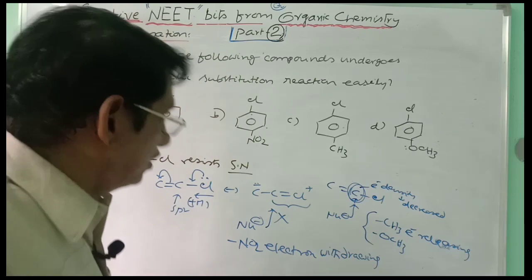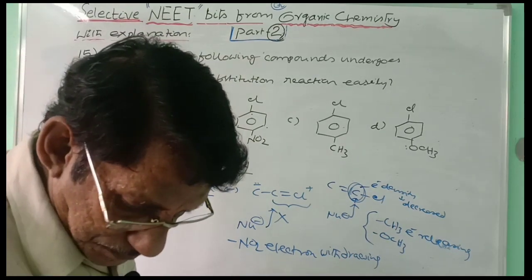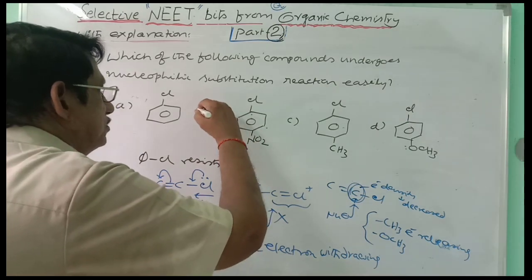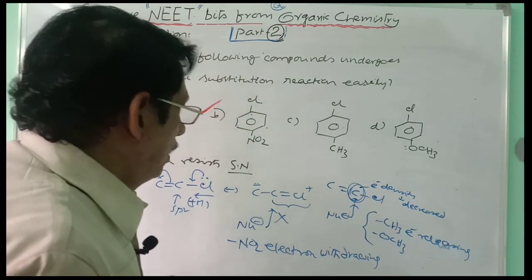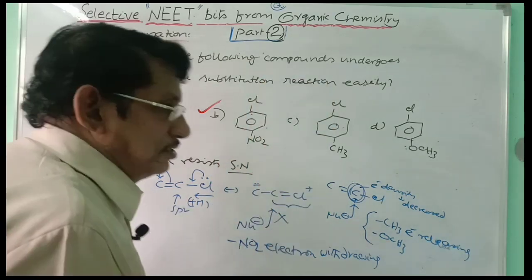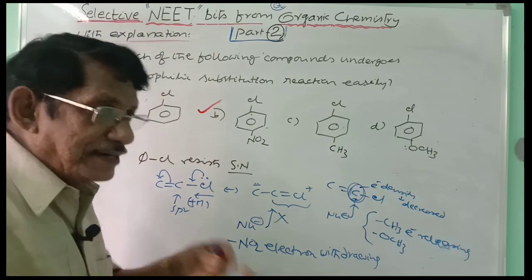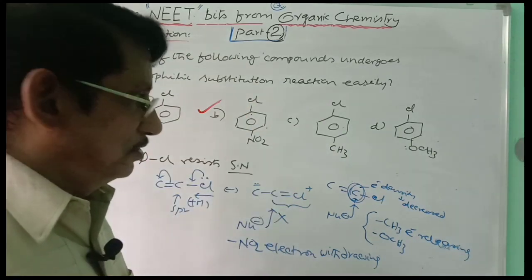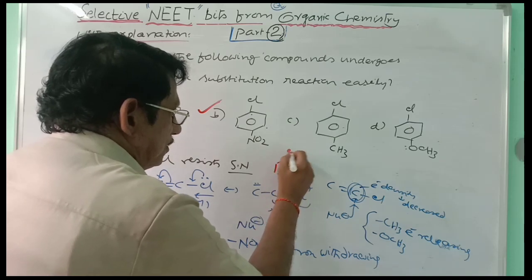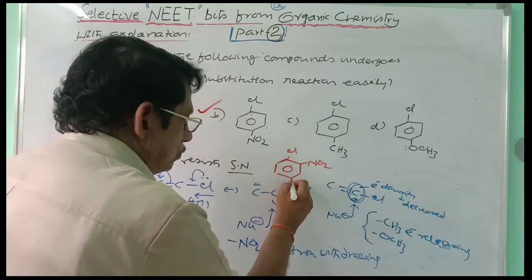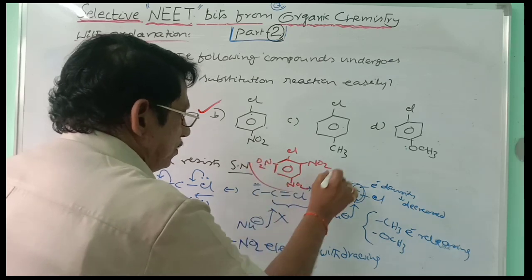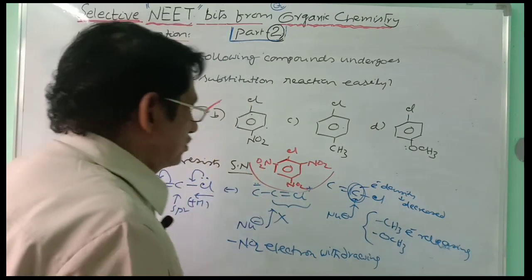So which is the correct answer here? The electron withdrawing group containing chlorobenzene. That is the correct answer. And as the number of electron withdrawing groups is increased in the chlorobenzene, the greater the easiness with which the nucleophilic substitution takes place. For example, you can take 2,4,6 trinitrochlorobenzene.